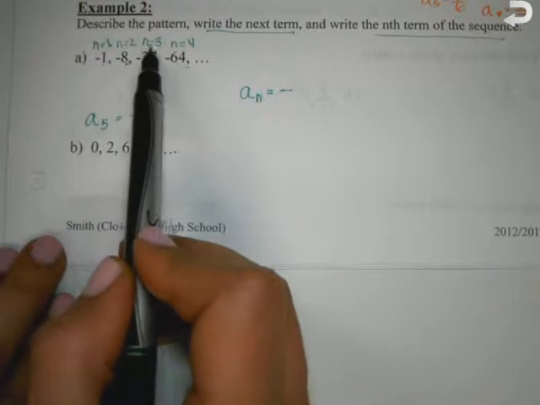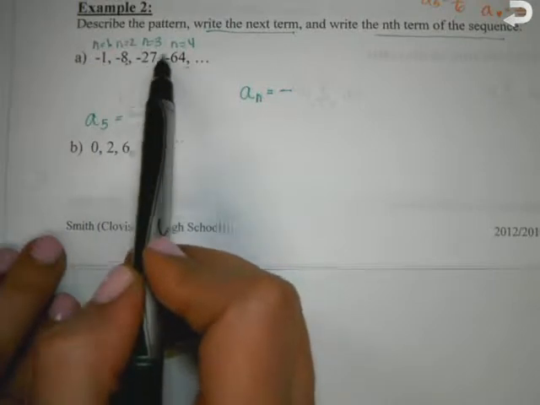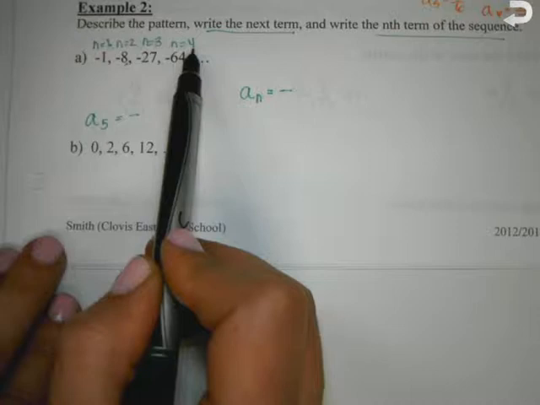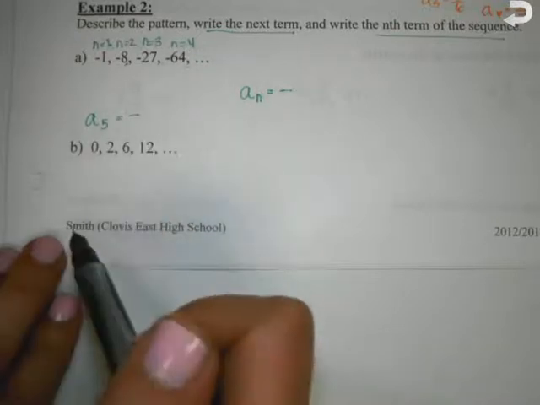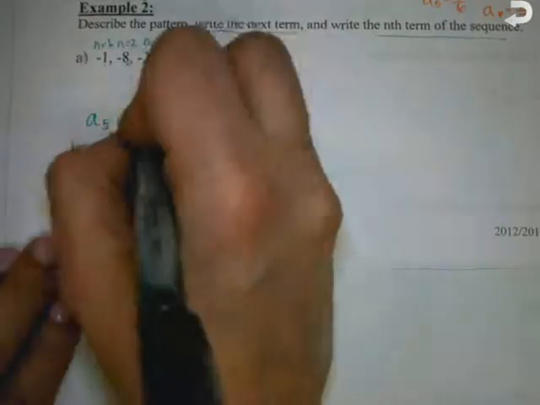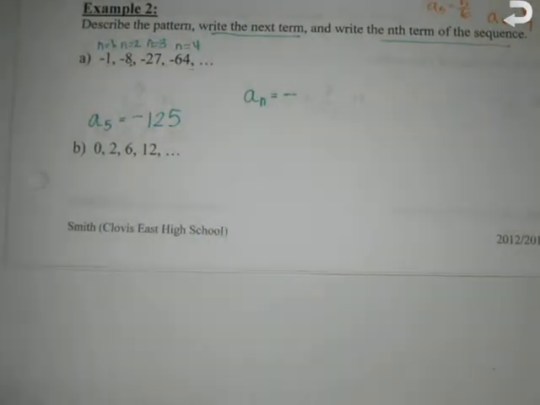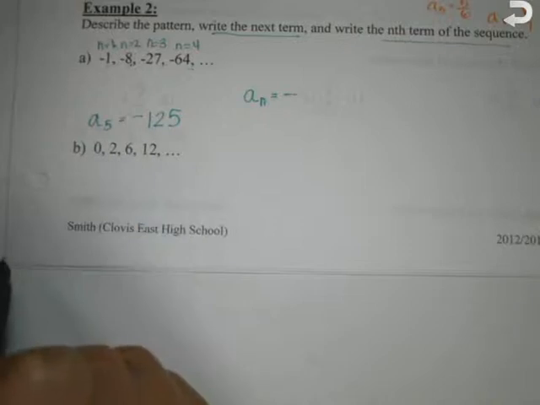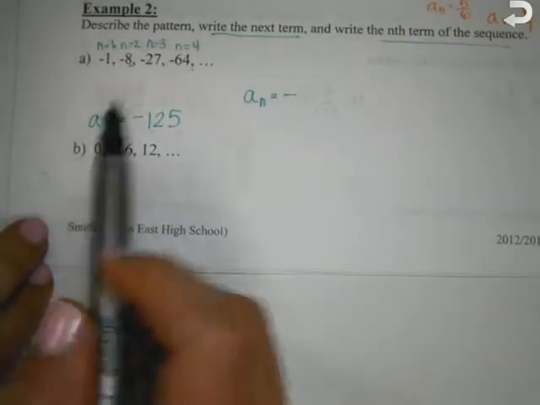27. What's 4 to the third going to give me? 64. So what's 5 to the third going to give me? 125. So how can I write that in general terms? We know there has to be a negative out there. What was I doing? I was taking the n, the number term, and raising it to the third power. So negative n to the third.